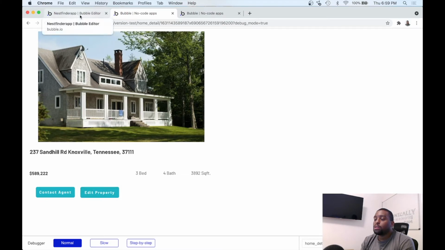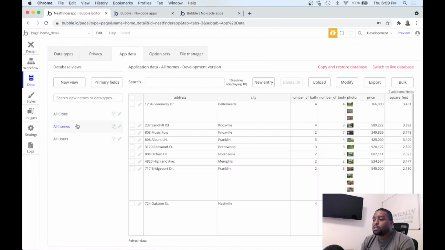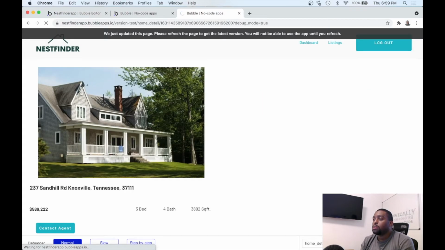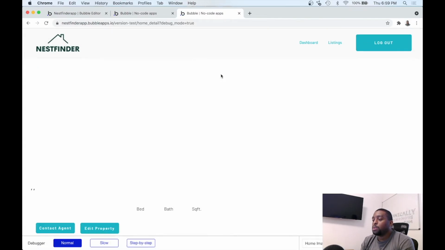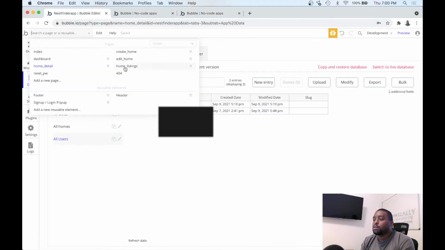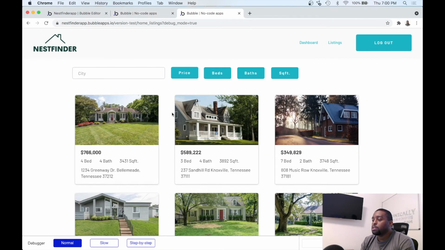Now I'm going to go over here to the data tab, go to users, and log in as this user 2 instead of being an admin user. So we're back on the listings page.